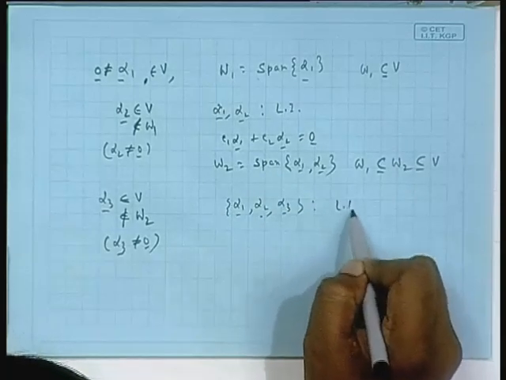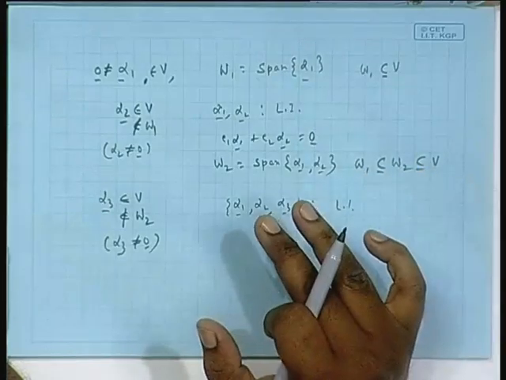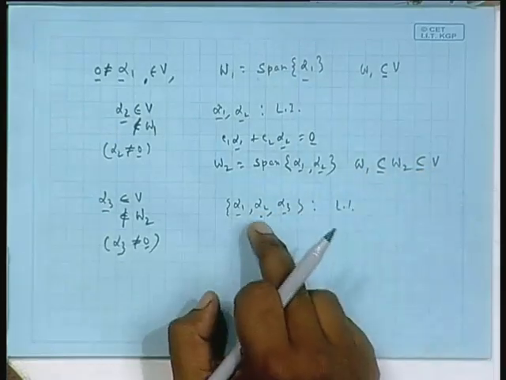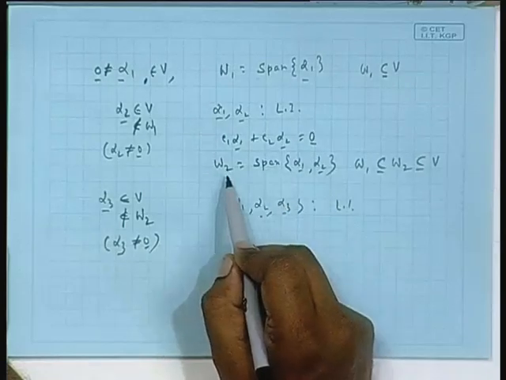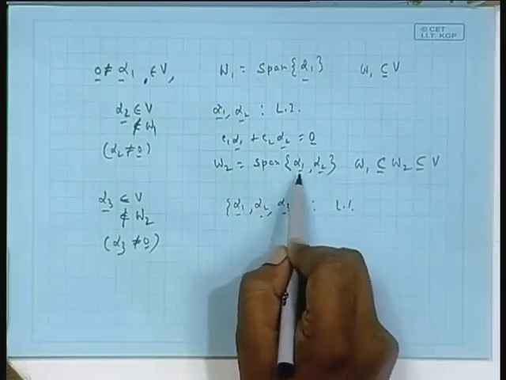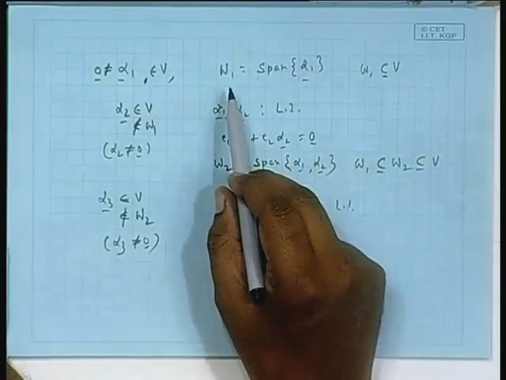This is again linear independence (LI). What is happening is, whenever you go outside a space and take somebody from there, append this to the basis. Mind you, alpha 1, alpha 2 is the basis of W2 because it is spanning this and they are linearly independent, isn't it? Alpha 1, alpha 2 is the basis of W2, alpha 1 is the basis of W1.